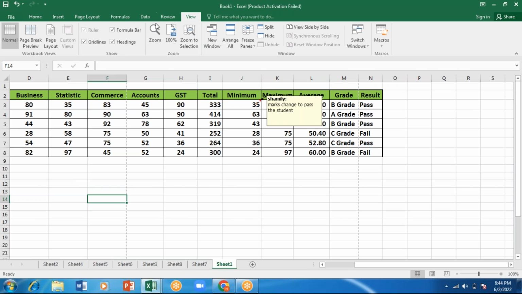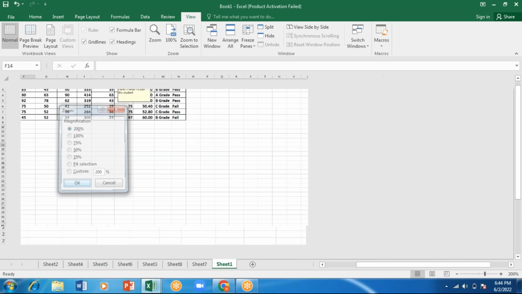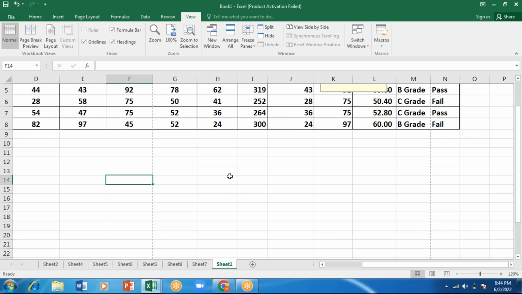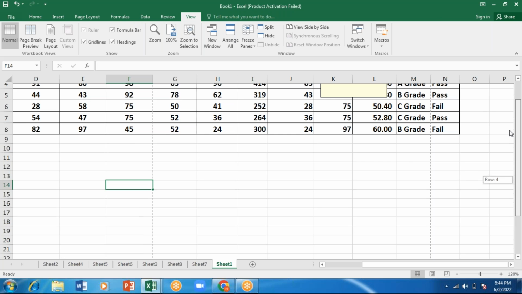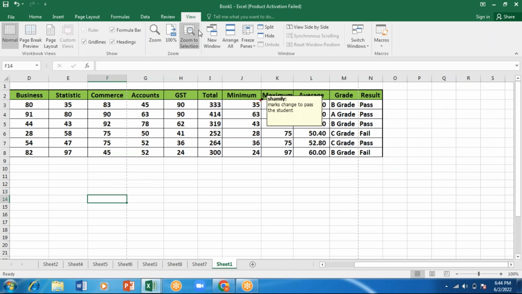So 100%. Again Zoom, I'll go for 200% and click OK. So 200% zoom. In case I don't want this, I'll enter it myself. I'll change it to 120% and click OK. So it has been zoomed to 120%. Like this, if you want 100%, you can choose 100%.